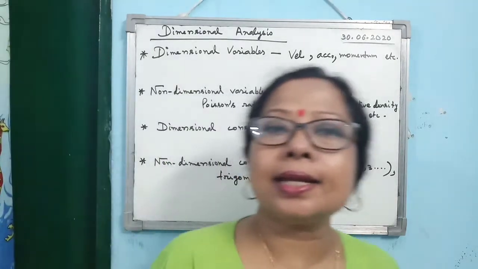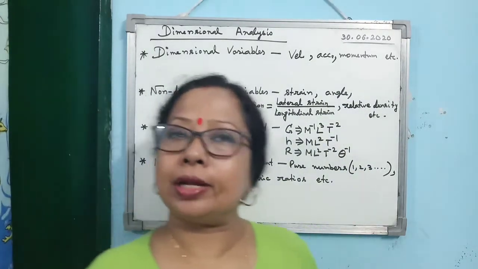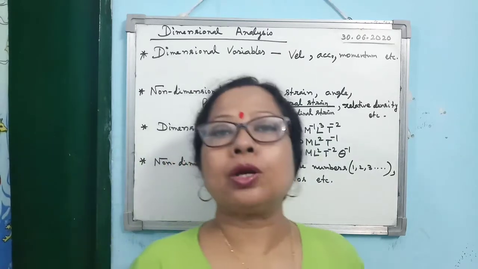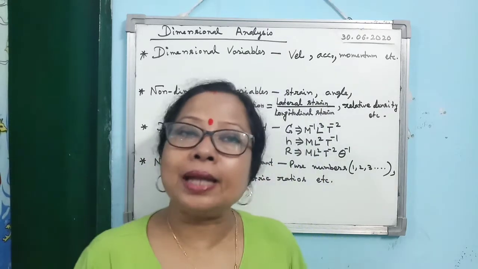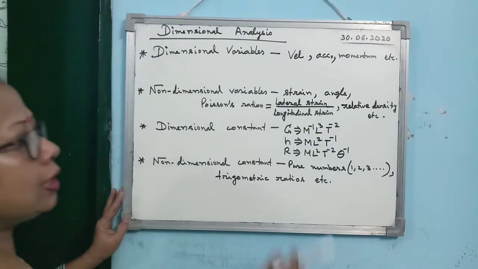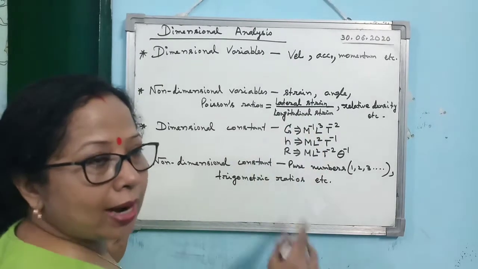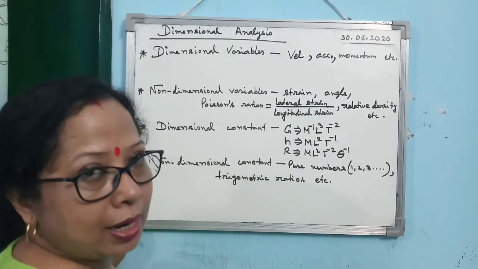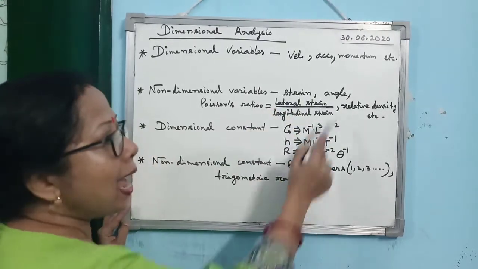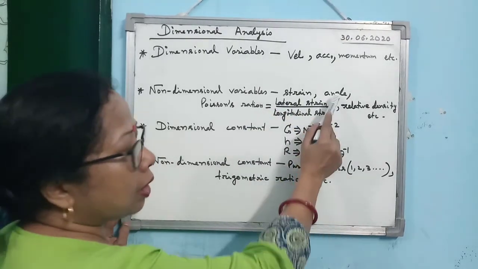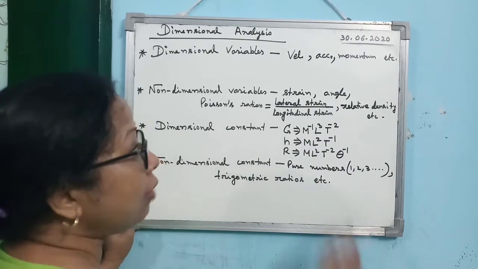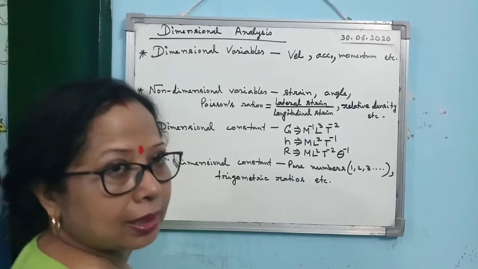Then the second category is non-dimensional variable. These physical quantities are variable quantities, their values vary, but they do not have dimension. Considering our earlier discussion, you know strain. Strain is change in dimension divided by original dimension. As it is a pure ratio, it has no unit. Angle is a very important quantity, it has no dimension but it has a unit.